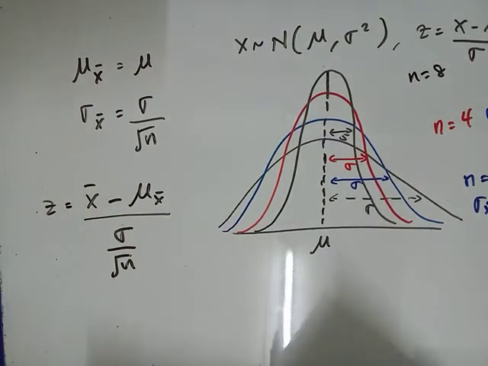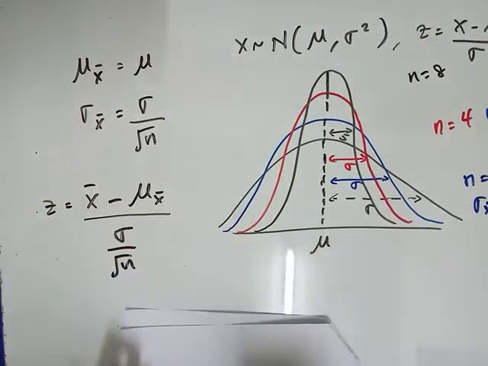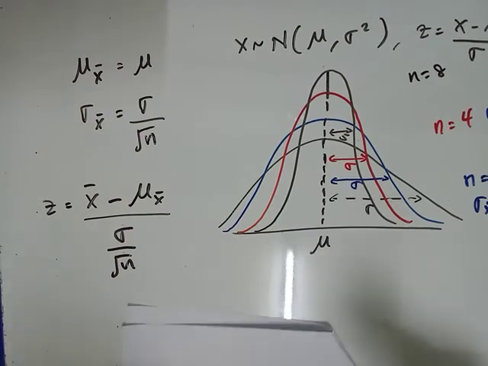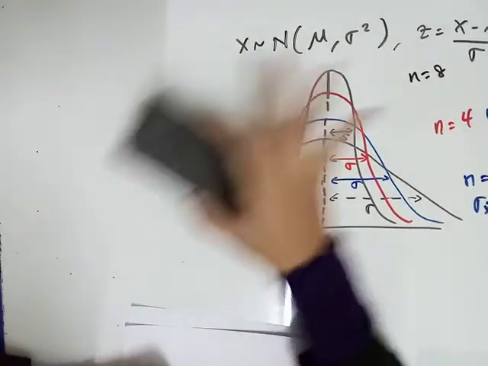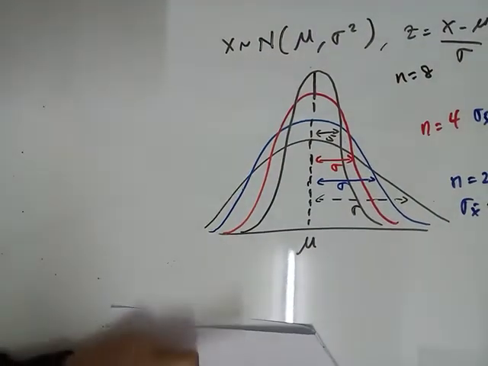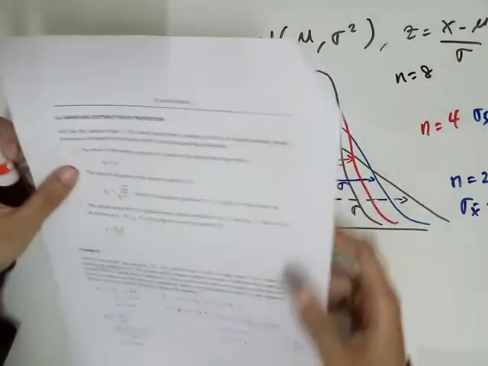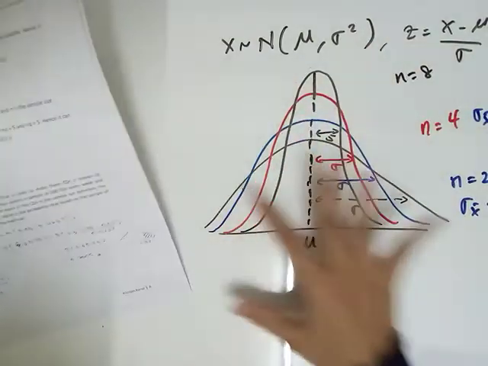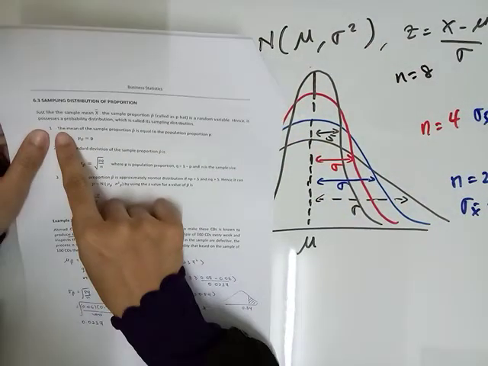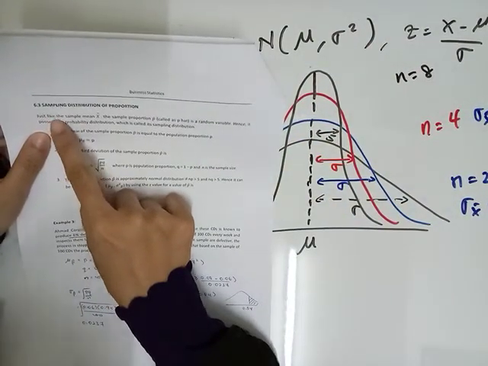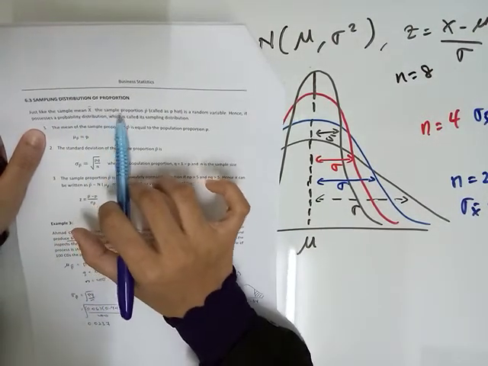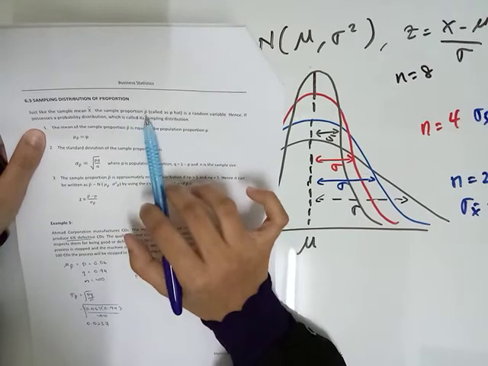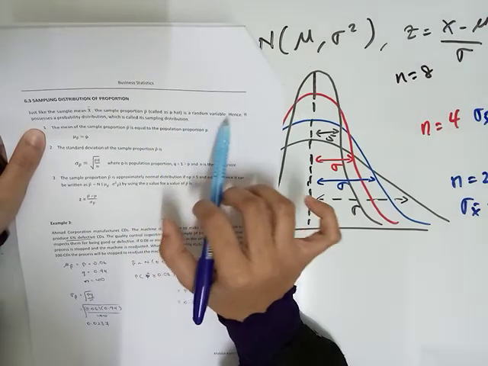And then look at the sampling distribution of proportion. Okay, sampling distribution of the proportion. Konsep dia sama macam ni juga. Graf dia sama macam ni konsep dia, for proportion. Okay, 6.3. Tengok notes tu. Just like the sample mean, the sample proportion, we call as p hat, is a random variable.